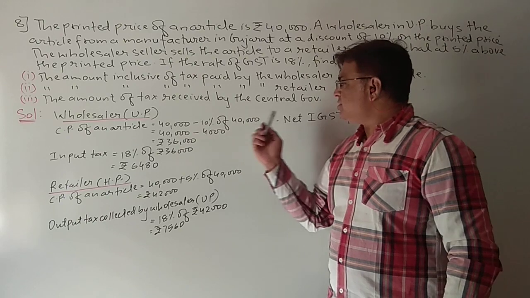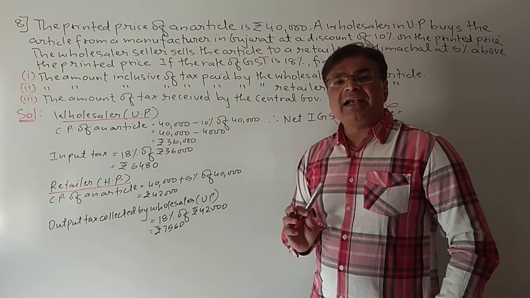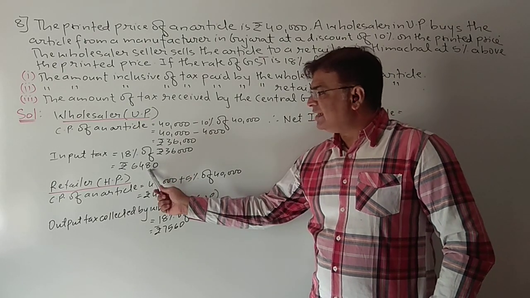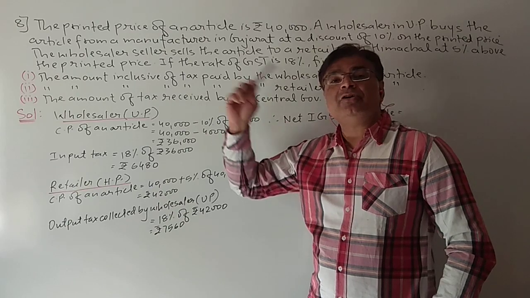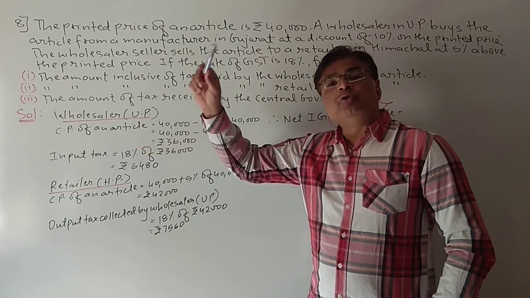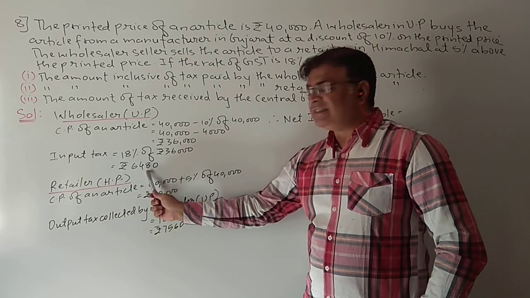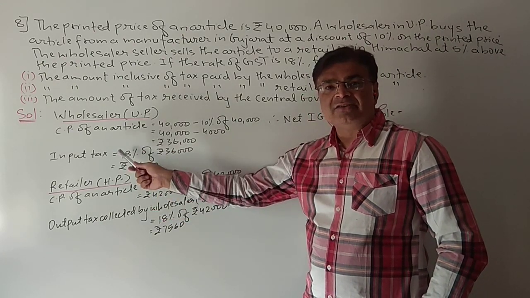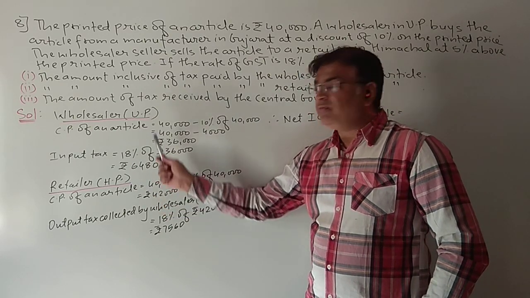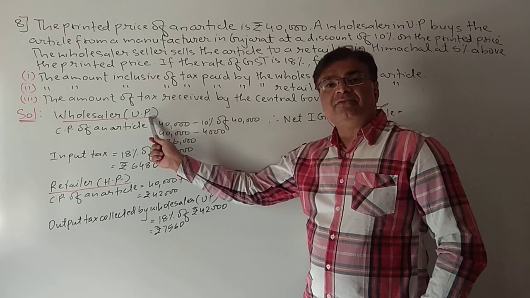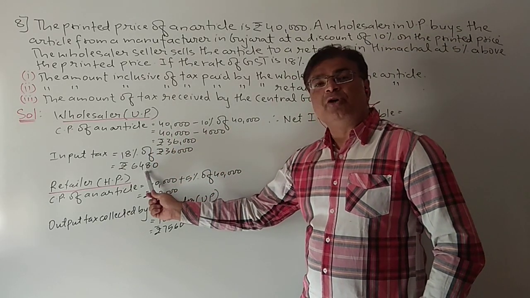See students, now understand this thing carefully. When the wholesaler is purchasing the article, this much tax he is already giving. He is not giving it directly to the government, he is giving it to the manufacturer, and then the Gujarat manufacturer will give it to the government. So this much tax he has given to the Gujarat manufacturer. This money is spent from the wholesaler's pocket, the wholesaler who is from UP.